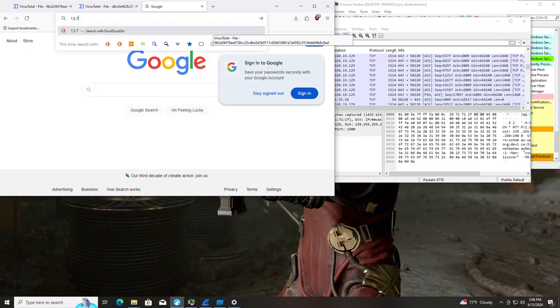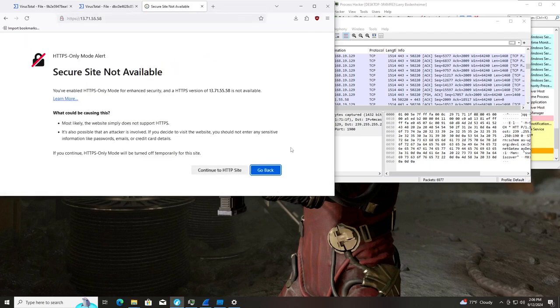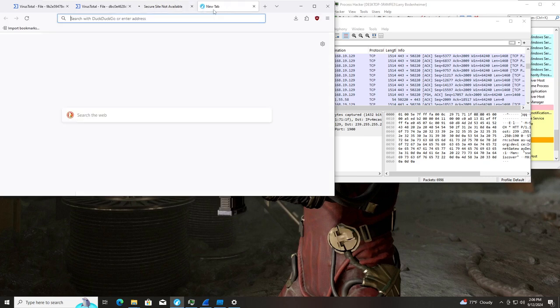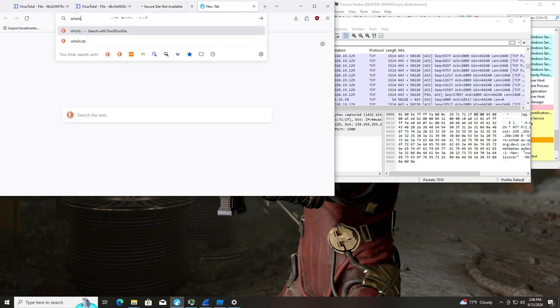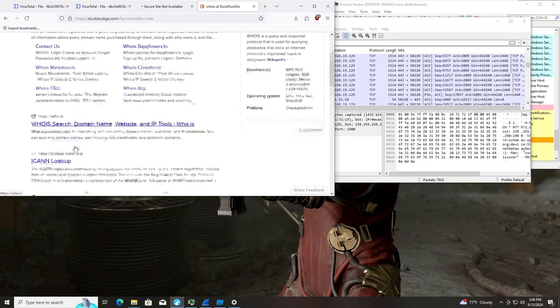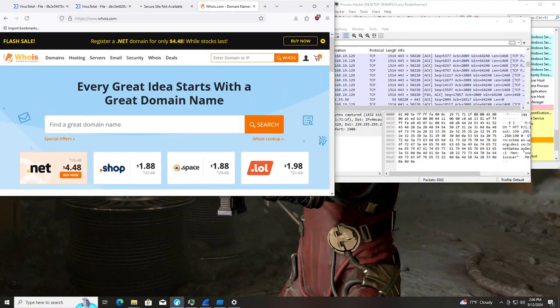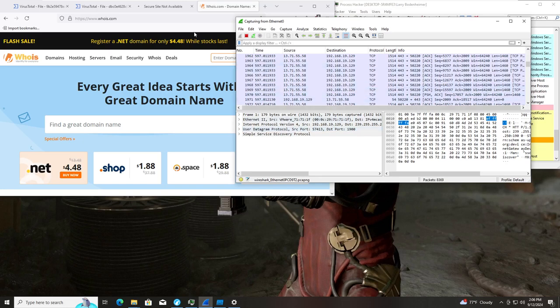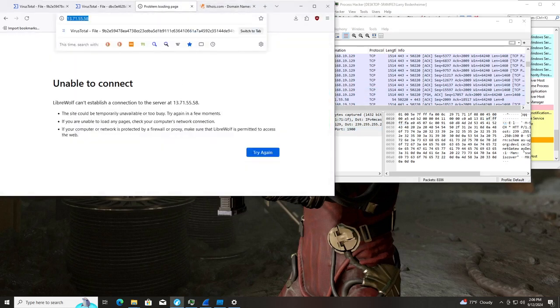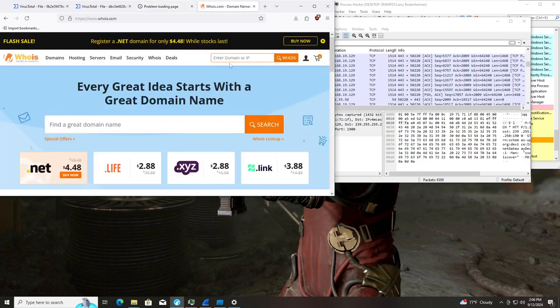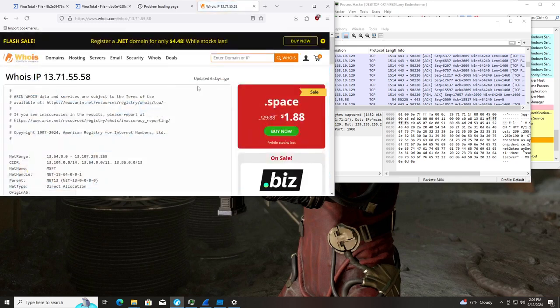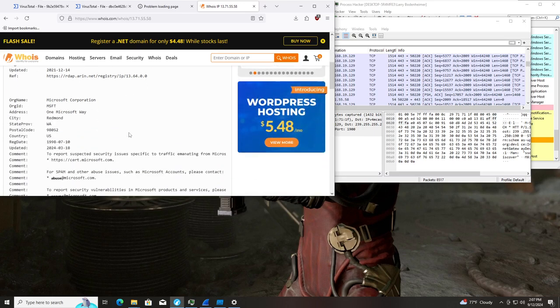13715558. 13715558. Secure site not available. Aha! This probably is not going to allow us to connect. So if I go to whois, and we go to this one, let's copy that. LibreWolf can't establish a connection to the server. And because we don't have Fiddler open, we couldn't see if it was a connection refused or if it just timed out. So this is parent net13 direct allocation Microsoft Corporation.